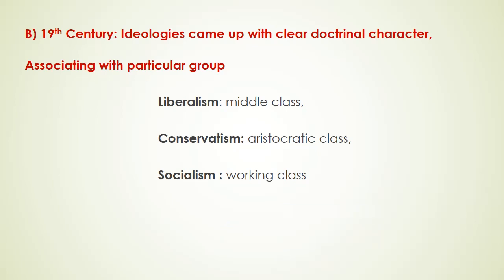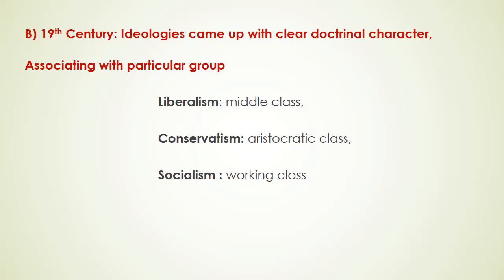19th century politics in Europe noticed party politics as well. Different political movements and different political parties also emerged. All these ideological stands got support from particular groups. For example, individualism was supported by the capitalist class, and that converted into liberalism.